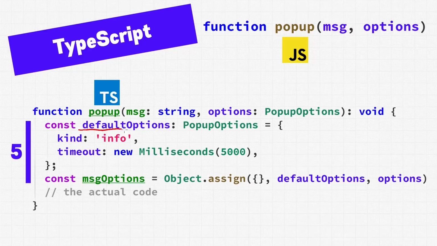The defaults here indicate that we are using some kind of pop-up options, and again, it lists out the kinds. One interesting note about the TypeScript version is we know that this 5000 is in milliseconds because it says so right there. So already just looking at a few lines of code, we can see much clearer how we're supposed to use this function, and all the documentation is just right here. It tells us what's going on.